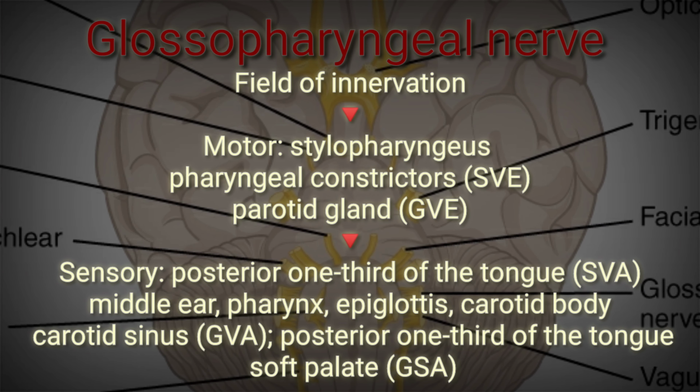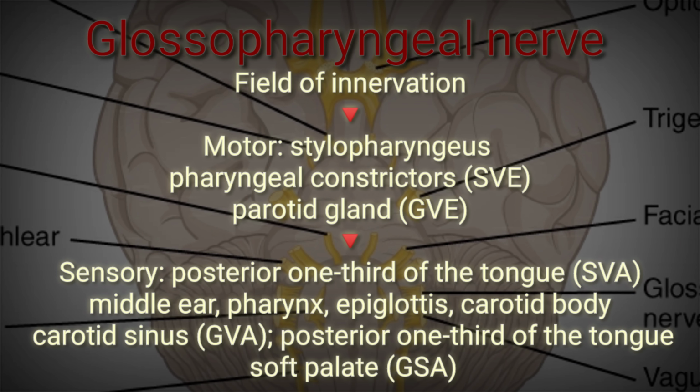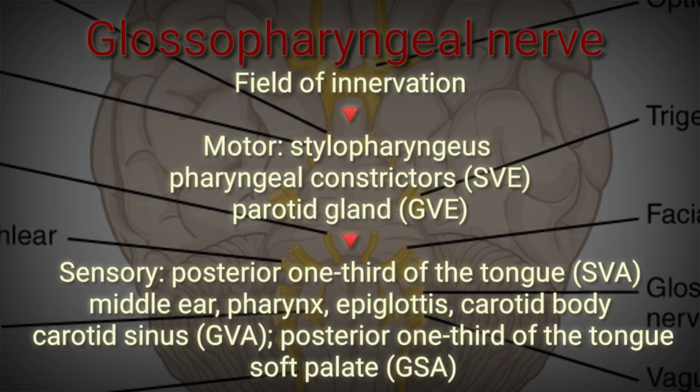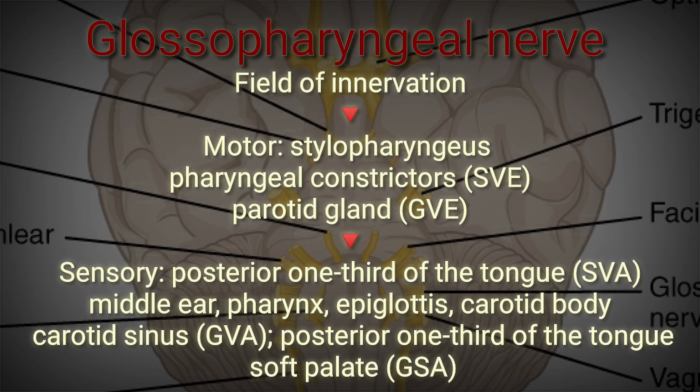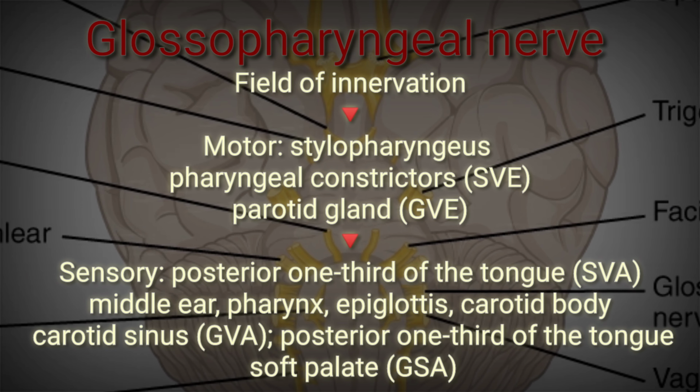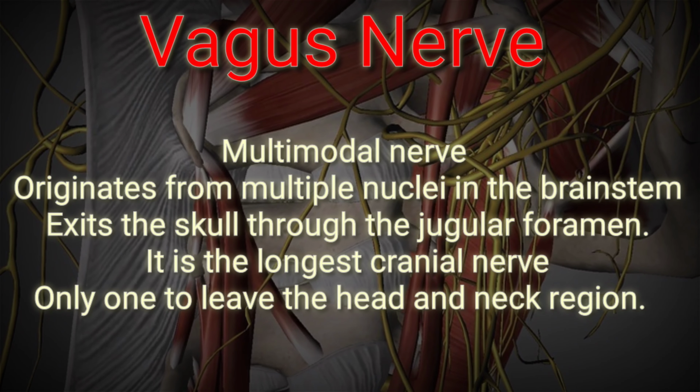of the tongue, that is SVA; middle ear, pharynx, epiglottis, carotid body, carotid sinus, GVA; posterior one-third of the tongue, soft palate, GSA.